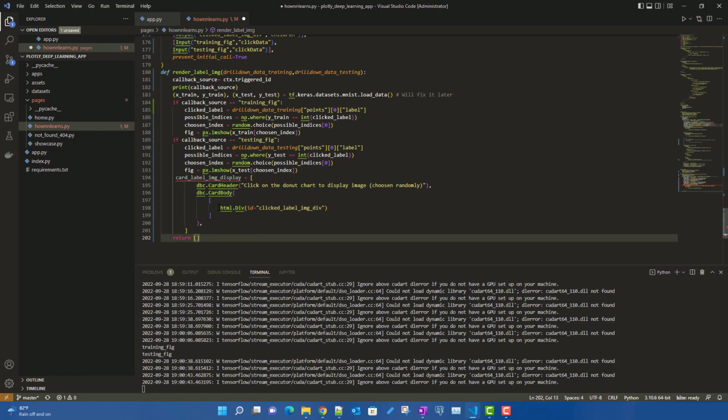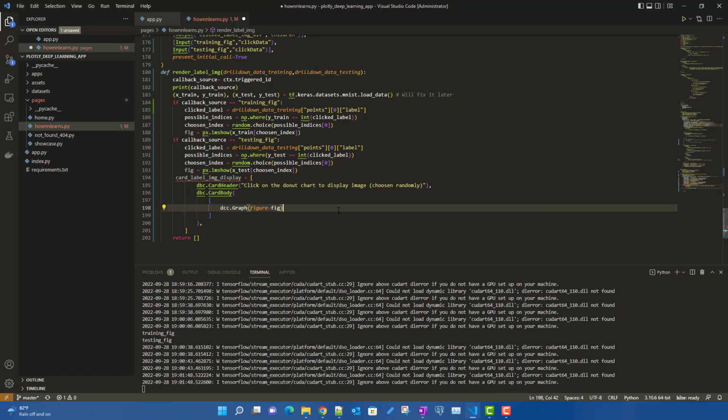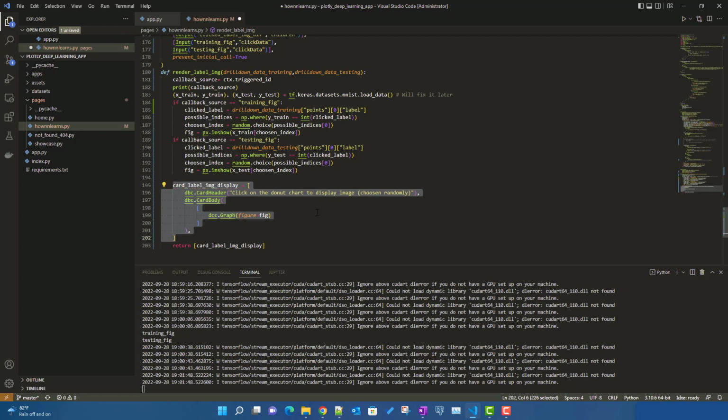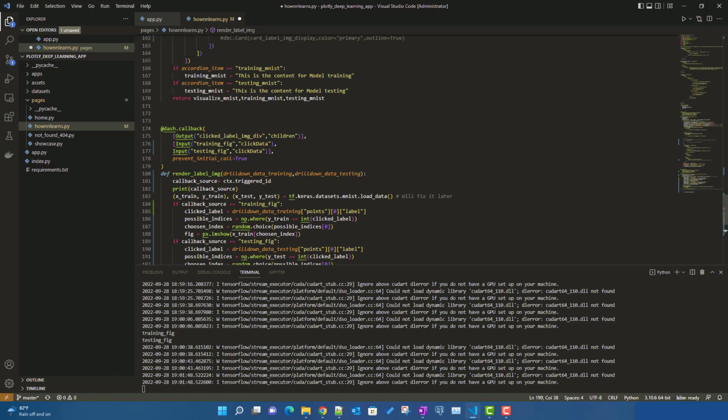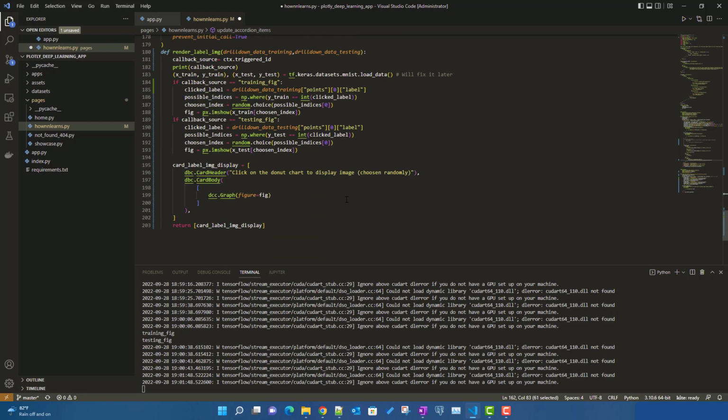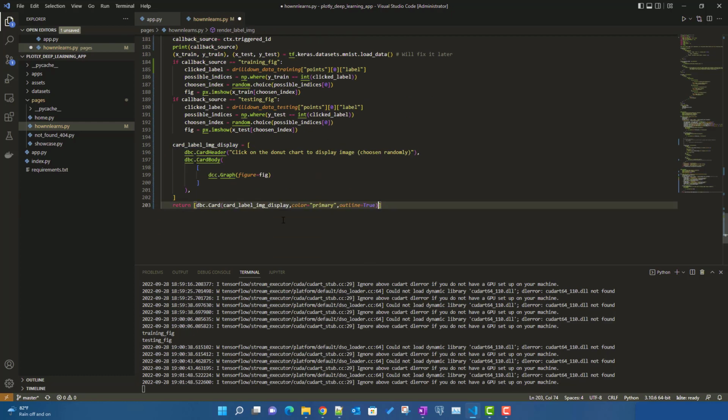So let's do Control X, put it over here and return this. I think there is some indentation issue, so I'll fix that. Now this is the card header and card body. What we need to return is this card object, with color equals primary and outline equals true. I think this should be fine.